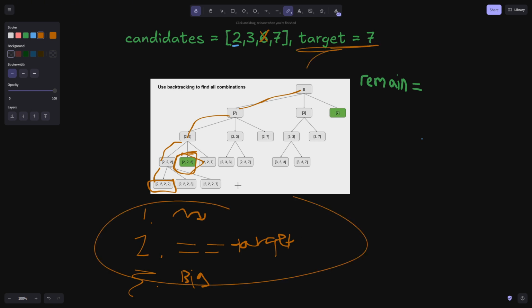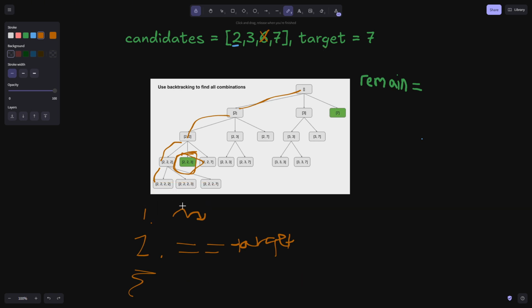And so we basically have 3 conditions. Just think of it like that. What are the conditions that would determine what we have to do, and whether we backtrack, whether we keep going forward, or whether we take what we're at? Think of it like that. I'm just trying to break this problem down into smaller pieces so you can digest it as a whole, as we start talking about this, okay?